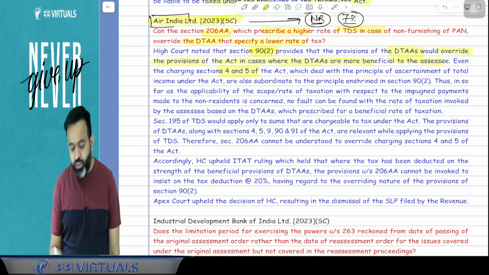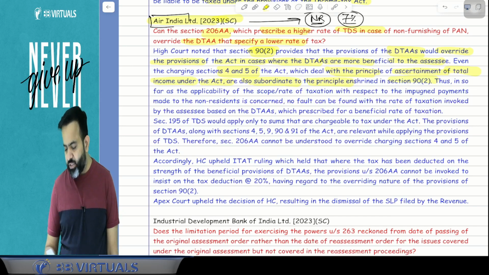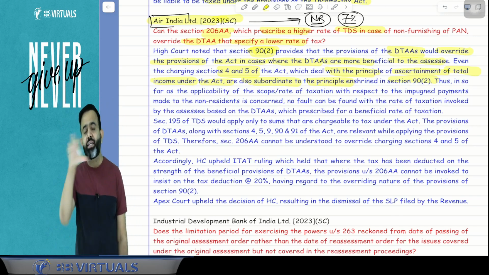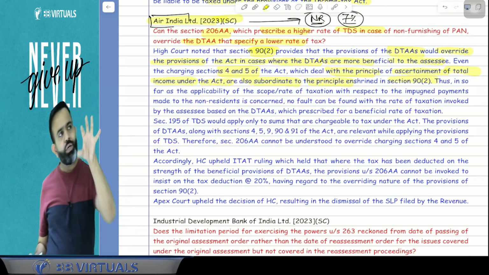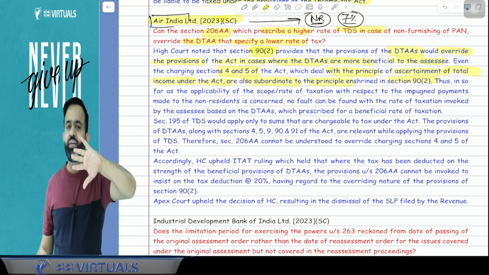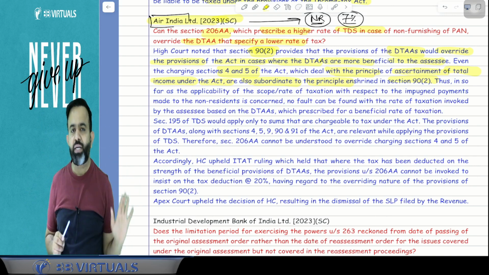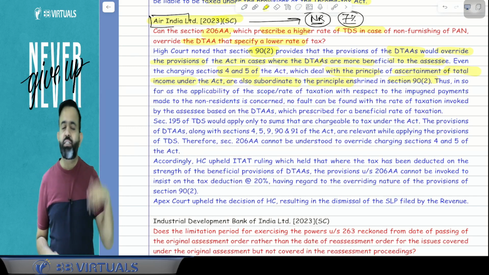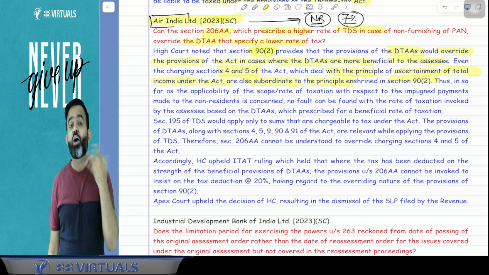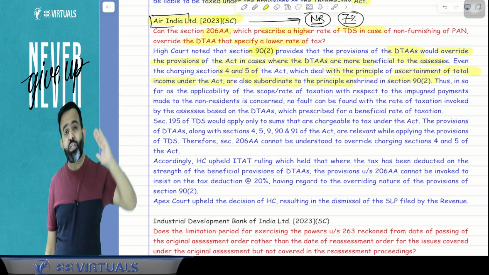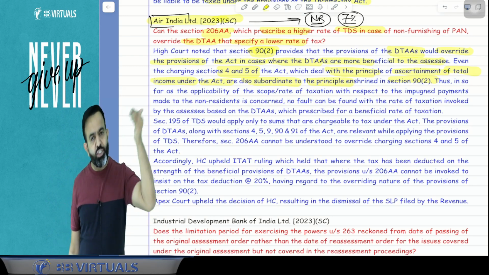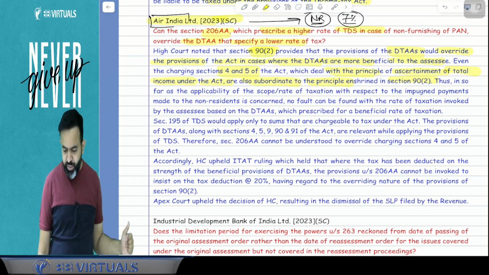Even the charging section, section 4 and 5 of the Act, which deal with the principle of ascertainment of the total income under the Act, are also subordinate to the principle enshrined in section 90 subsection 2. Guys, even the scope of total income is also overridden by the DTAA. For example, suppose your Income Tax Act says that in India 5 incomes are taxable. Suppose A, B, C, D, E, 5 incomes are taxable. That is mentioned in the Income Tax Act. But suppose the DTAA says that only 3 incomes are taxable, then how many incomes will be taxable? Obviously 3 incomes are taxable, because the DTAA provision overrides your normal Income Tax Act provision. So sections 4 and 5 are also overridden by the DTAA provision.